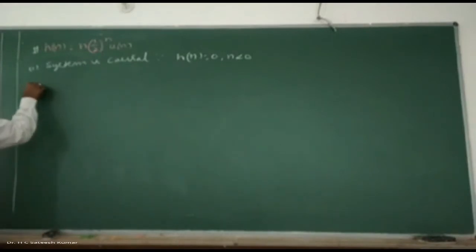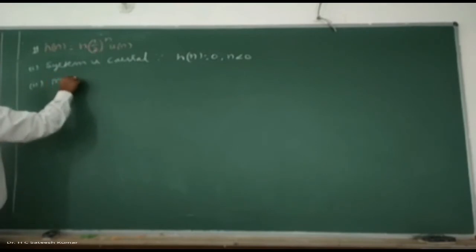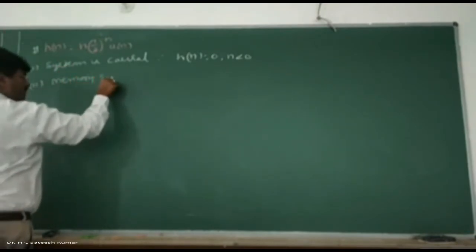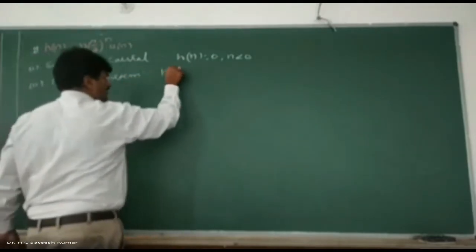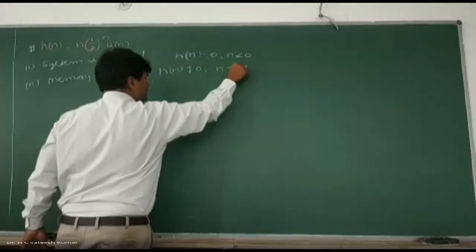Second one, it is a memory system, because other than 0 it also exists. 0 to infinity it exists means it exists other than 0 also. It is a memory system because h of n is not equal to 0 for n not equal to 0. That also we can understand. Okay, right?